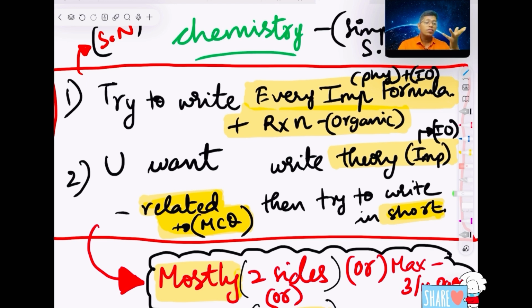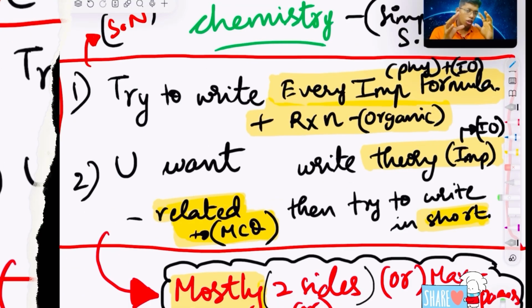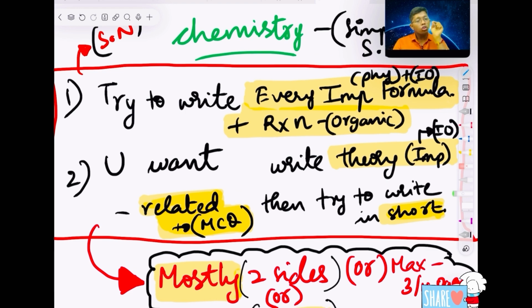But when you see the lectures, when the teacher explains the lines very clearly, that time you will understand. If you understand it and write it in an understandable way in your short note, then you can revise very easily. How you wrote it, you can easily understand, and if you read it after that, you will understand very properly. That will help you. That's why I said theory is a very important thing you should write, because they may ask MCQs in NEET also. If you feel so, definitely write very important related theories and related MCQs in short.